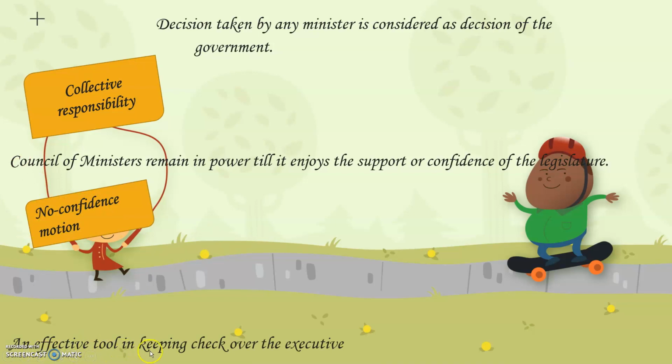It is an effective tool in keeping a check over the executive. Now, if any minister knows that if he is doing something wrong, if he is involved in corruption, the Prime Minister can take him out of the position, he keeps it in mind. He makes sure that he does his work on time and responsibly, and therefore it is one of the effective tools to check whether all the people are doing their work or not.